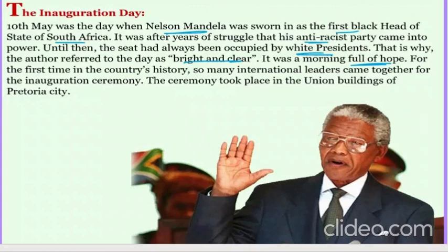badly. Now, for the first time in the country's history, there were many international readers who came together for the inauguration ceremony. For the first time in the history of South Africa, there were so many international people from all over the globe. People came and attended that inauguration ceremony because Nelson Mandela was the first black person who became the head of state, isn't it? Now, what was the location of the ceremony? This inauguration took place in the Union Buildings of Pretoria City. So, in the Union Buildings of Pretoria City, the inauguration was conducted.